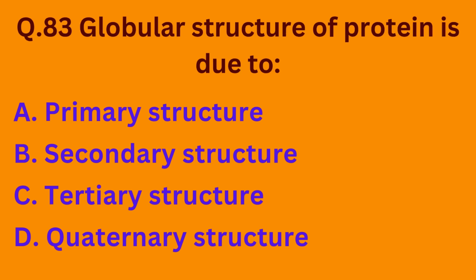Question number 83. Globular structure of protein is due to option A, primary structure, option B, secondary structure, option C, tertiary structure, option D, quaternary structure. So the correct option is option C. The globular structure of protein is due to tertiary structure.